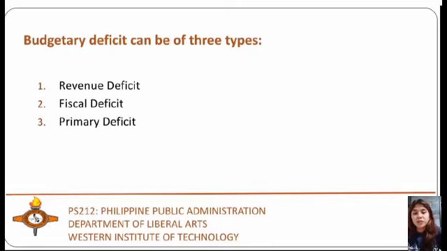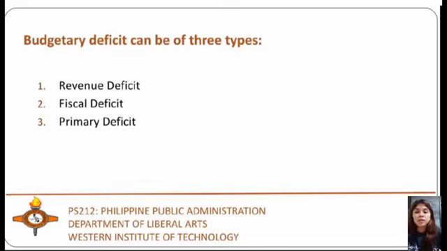So the situation of revenue deficit means that the government will have to borrow not only to finance its investment but also its consumption requirements. This will lead to a build-up of stock of debt and interest liabilities and force the government eventually to cut expenditure.